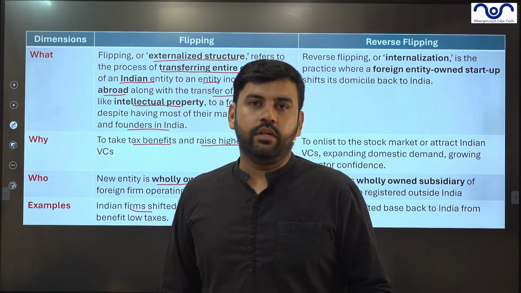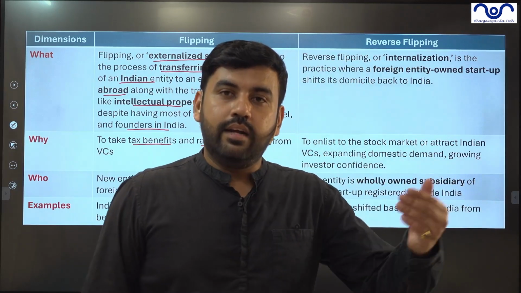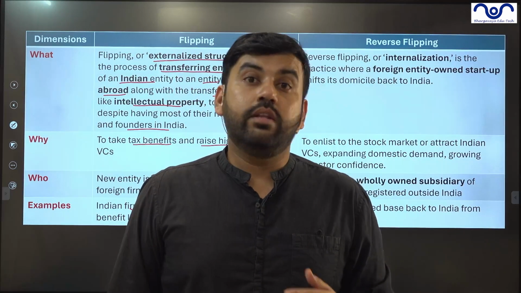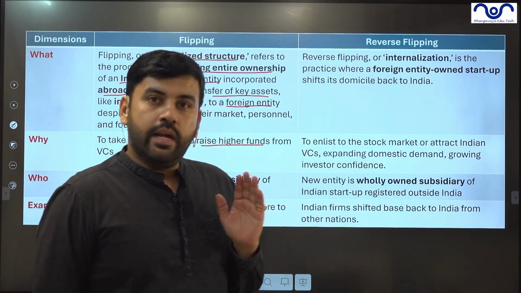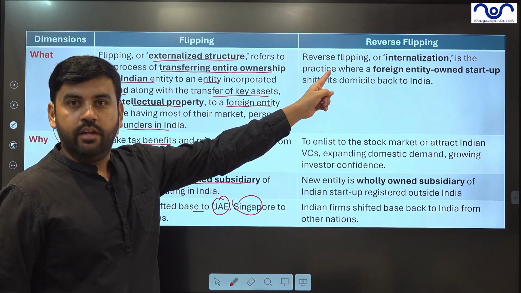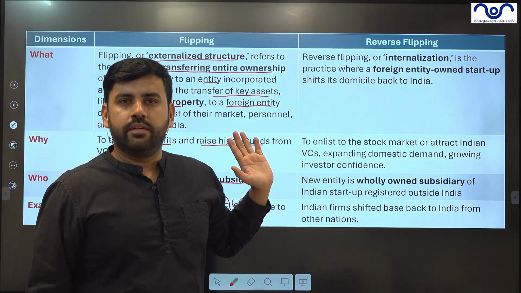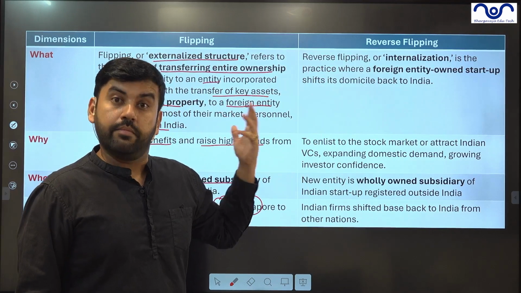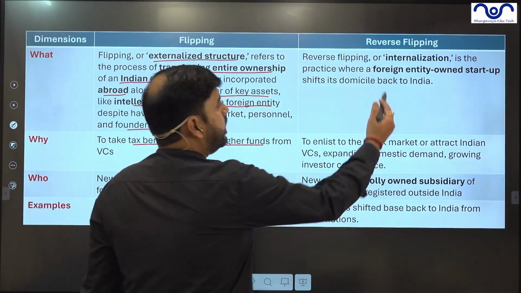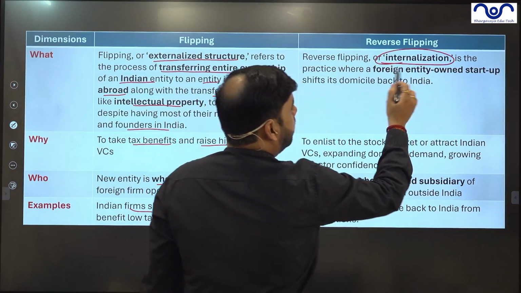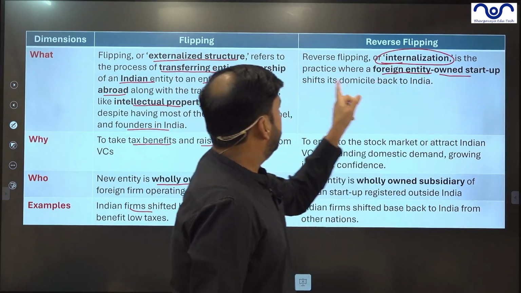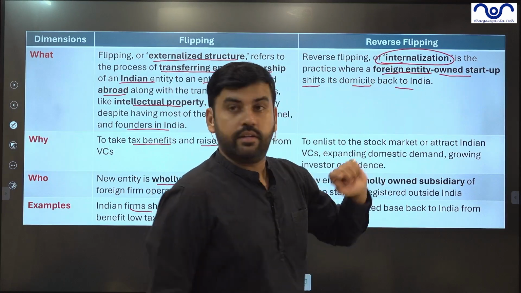Just because they come under a large company, just because they don't want to pay higher taxes to India, or they find better opportunities outside. Now coming to reverse flipping. In simple terms, it is ghar wapsi, coming back to India, coming home, right? It is internalization, where a foreign entity owned startup shifts its domicile back to India.